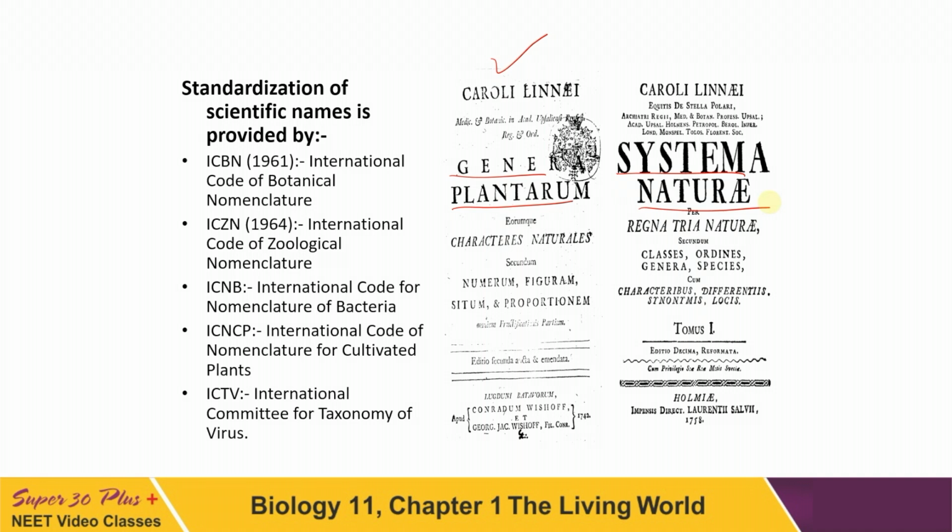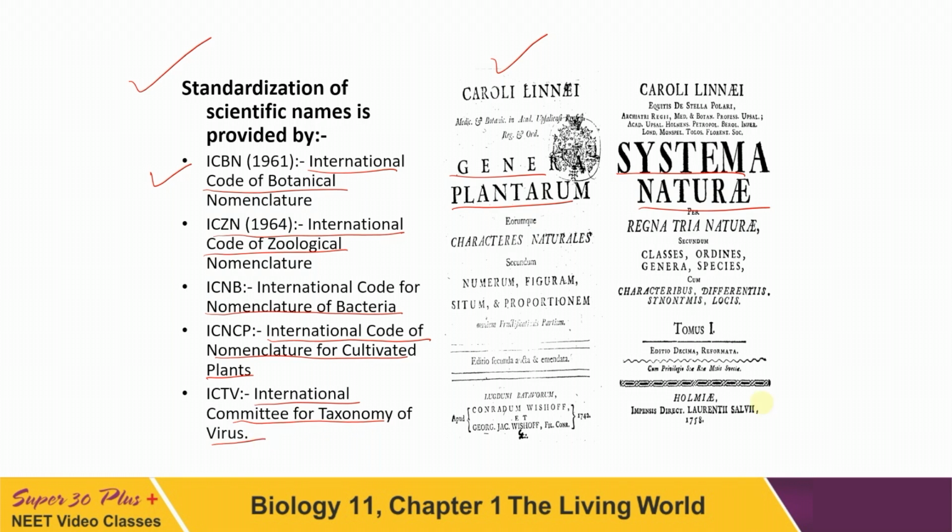Now, to give a scientific name, we have some standardization by which we have to provide it. One is ICBN, International Code of Botanical Nomenclature. ICZN, International Code of Zoological Nomenclature. ICNB, International Code for Nomenclature of Bacteria. ICNCP, International Code for Nomenclature of Cultivated Plants. And this is ICTV, International Committee for Taxonomy of Viruses. We have to remember this.